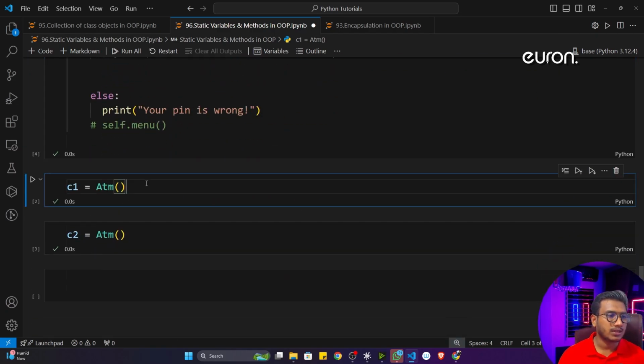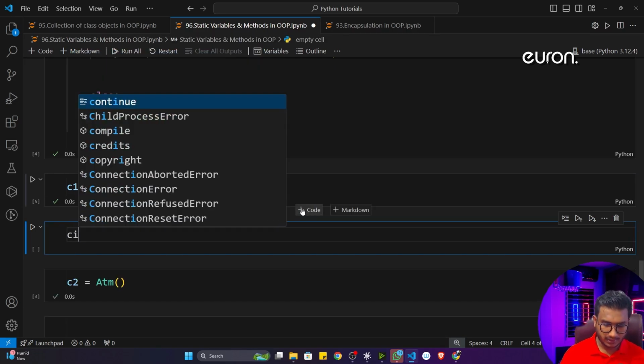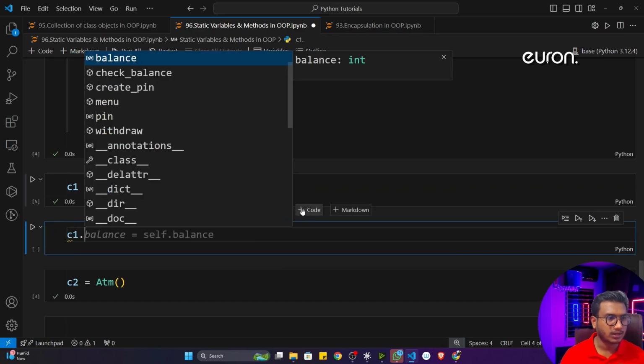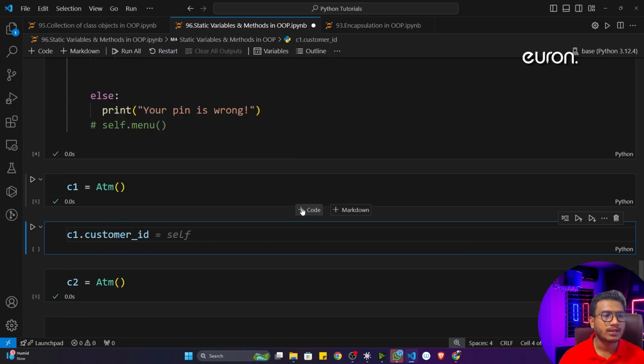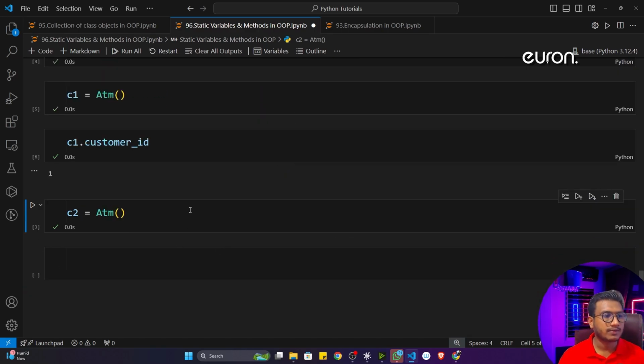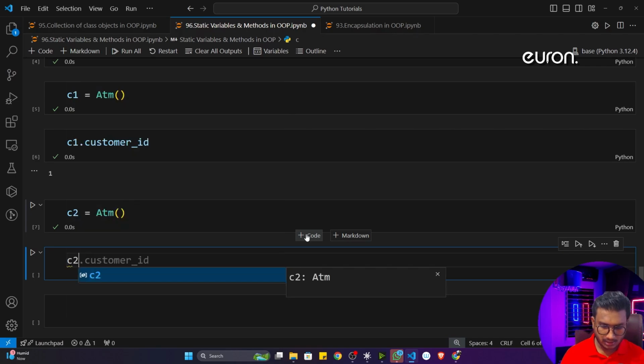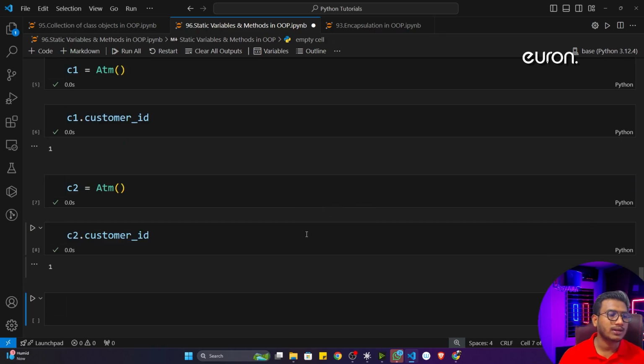Now see, I will define my C1. Now if I call C1 dot customer ID and execute this code, it will give me 1. Now let's say I initialize C2, that means customer 2. Now if I call C2 dot customer ID, tell me what will be the output. See, if I execute again, it will give me 1.